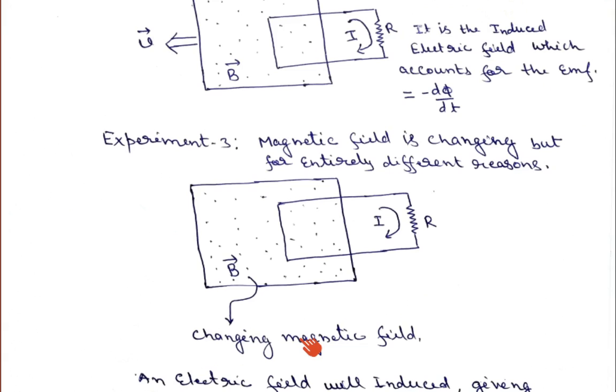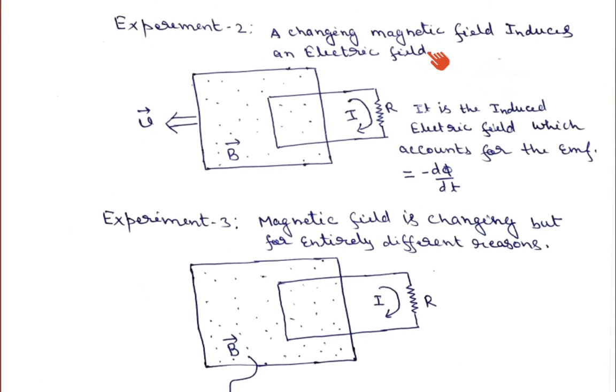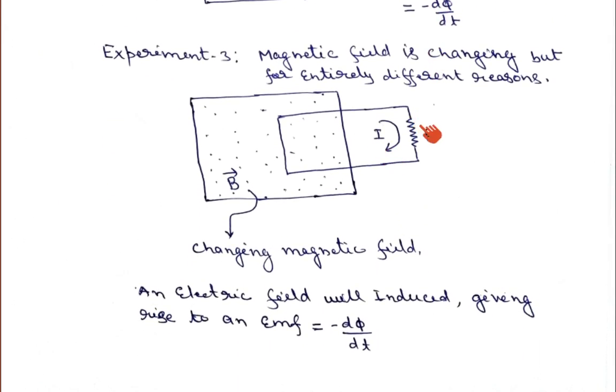As previously we have learned that a changing magnetic field induces an electric field, he also found in this case that a current is flowing in the resistance.